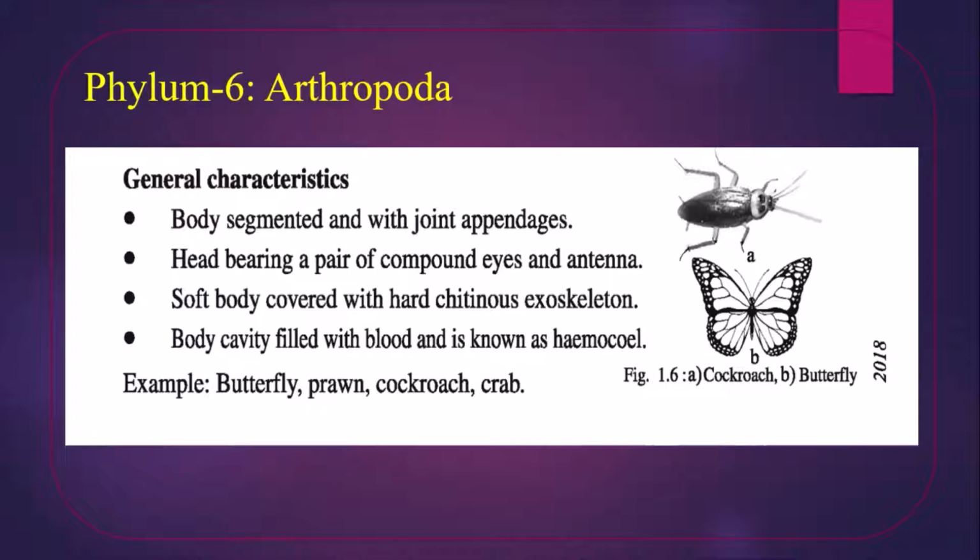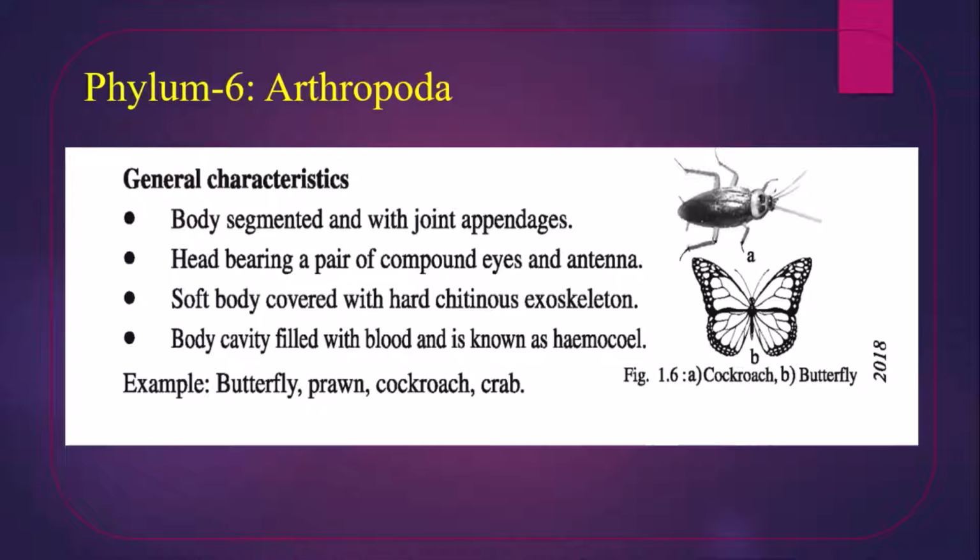General characteristics of Arthropoda. Number 1, body segmented and with jointed appendages. The main body is segmented, with jointed appendages. What are appendages? The organs which are connected with the main body of the animal are called appendages. That means antenna, legs, wings, these are appendages.